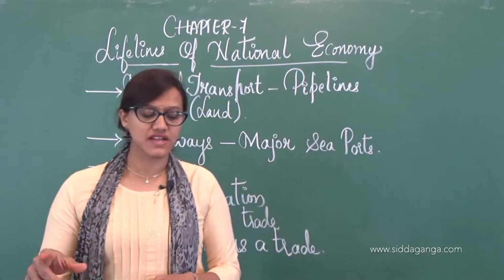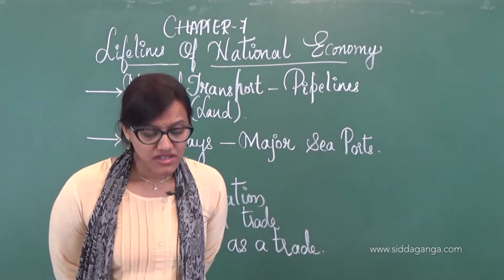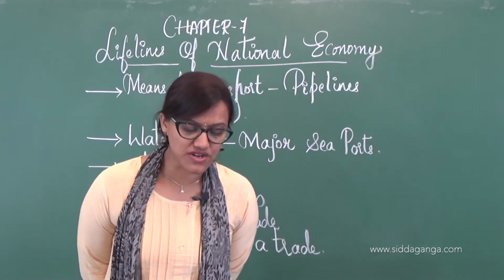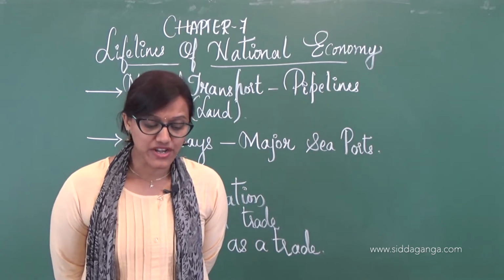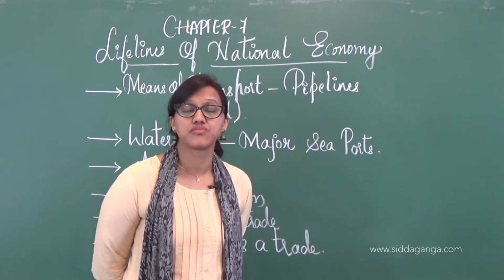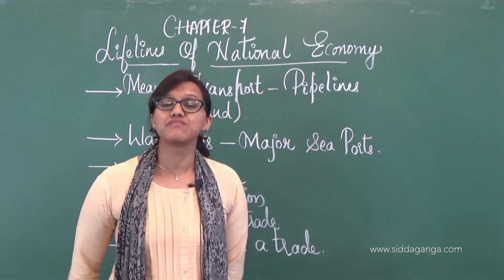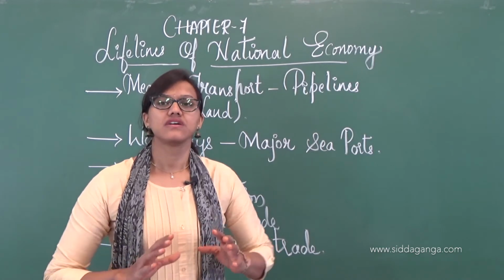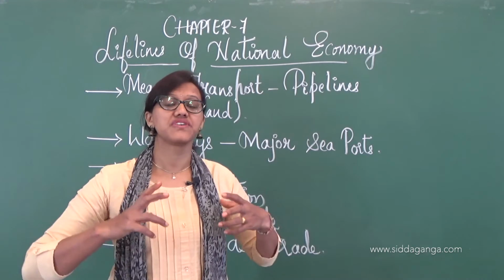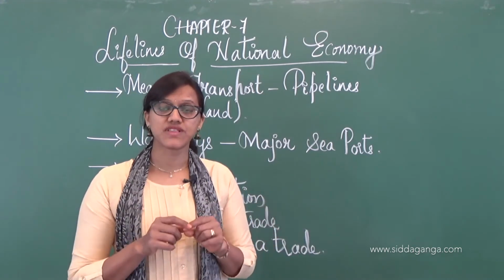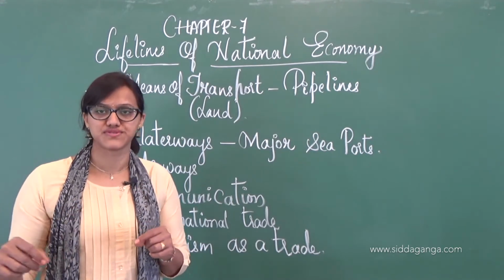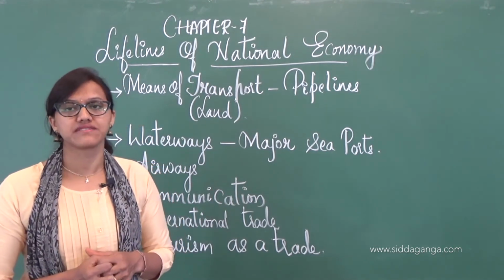Okay, it is having a coastline that is 7,516.6 kilometers. That is, India is dotted with 12 major and 200 notified non-major, minor or intermediate ports. So there are 12 major ports, which are very large ports, which have more importance and are very large in nature. Apart from that, we have 200 minor ports, which we can consider as connectivity ports.